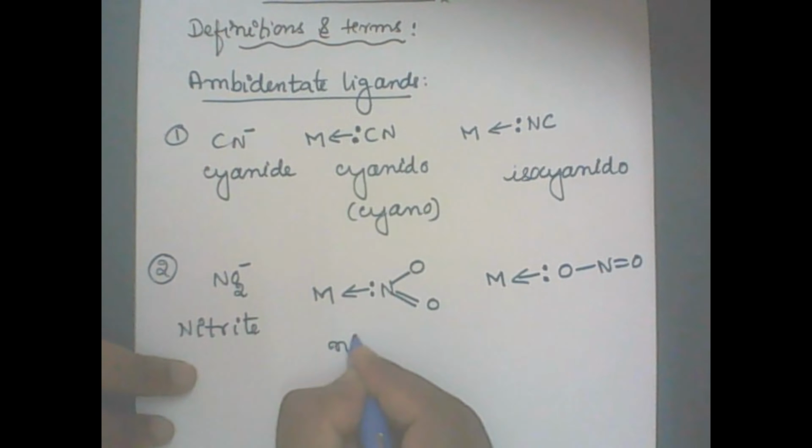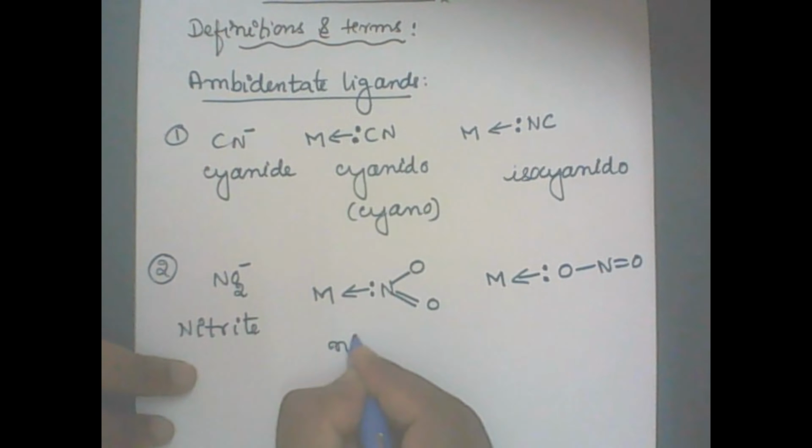In the first case, where sulfur donates, the name is thiocyanato. The other one is called isothiocyanato. So this is about ambidentate ligands. Clear?